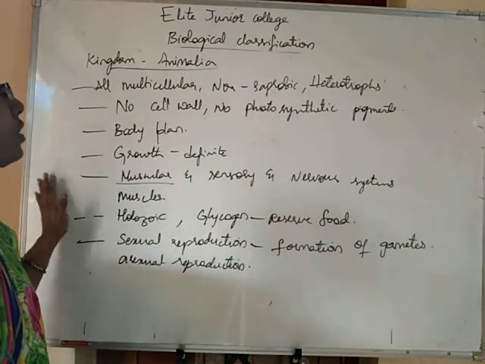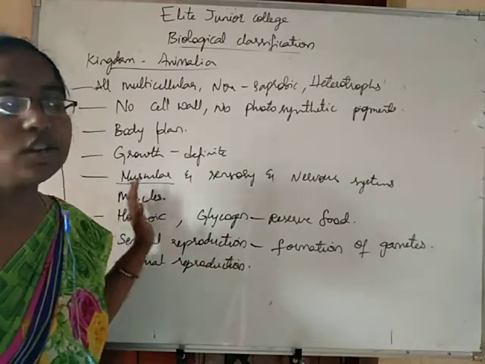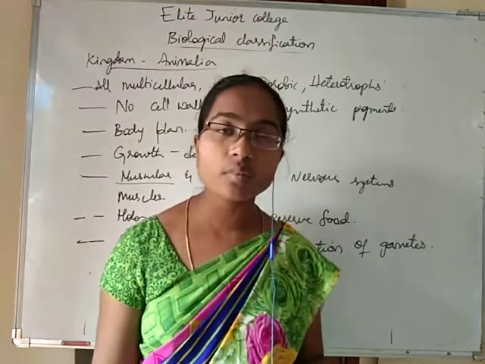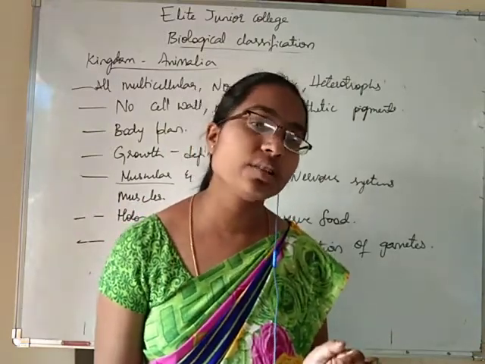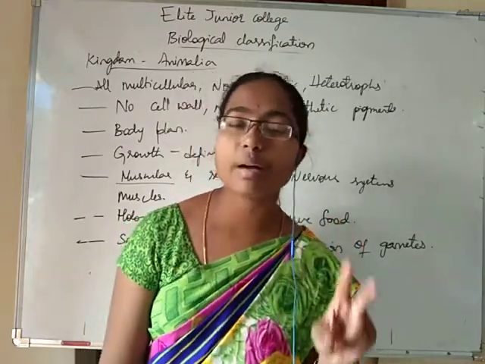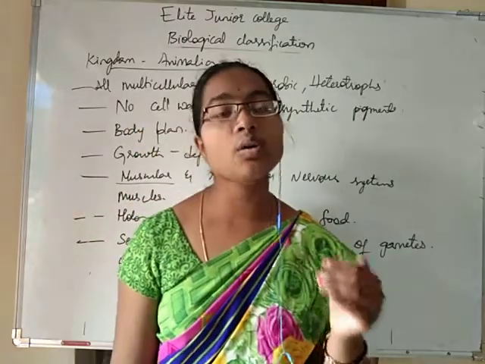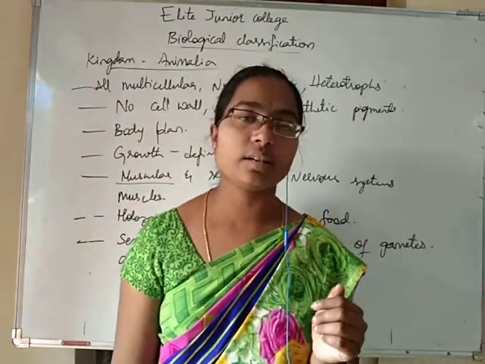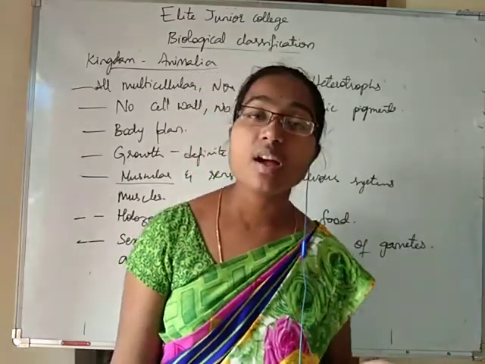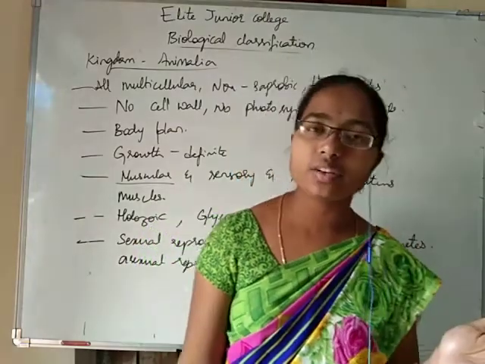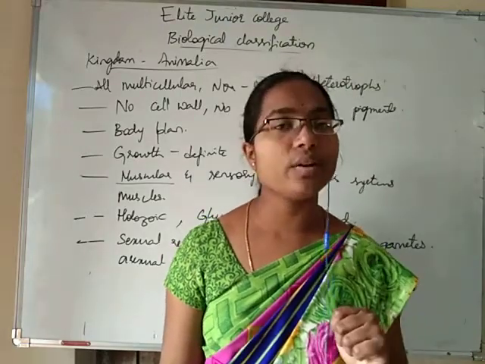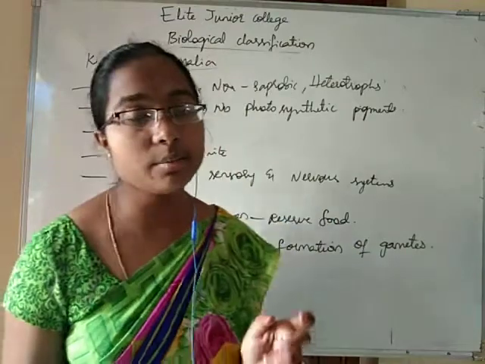Okay. So, this is regarding the kingdom Animalia in brief. So, with this, students, we finished learning the second chapter in the diversity of living world. In this second chapter, biological classification, we have learnt how the living organisms are classified, what are the different kingdoms proposed, which organisms they contain, and who proposed this classification. All those details we have learnt till now, and we have learnt in detail regarding the kingdom Animalia.